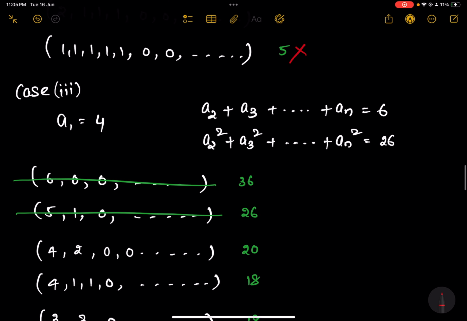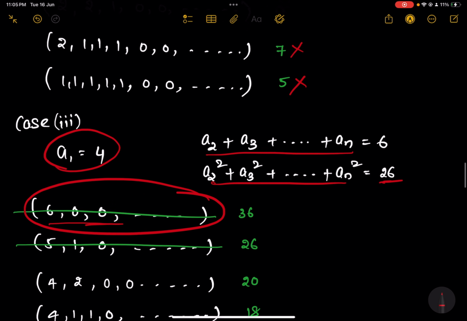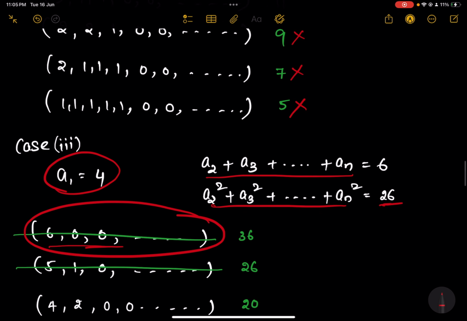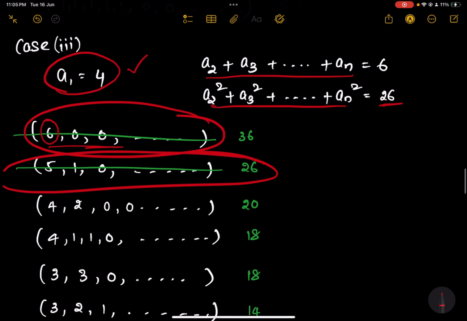So let us assume a1 is equals to 4. When a1 is equals to 4, this sum should be 6 and sum of squares should be 26. So for sum to be 6, you can write 6 0 0 0. But you should not write this because we already assumed a1 is the greatest integer. Here, if you write this, a2 will become your greatest integer. So you should not write this, and similarly you should not write this as well. You can start from here.